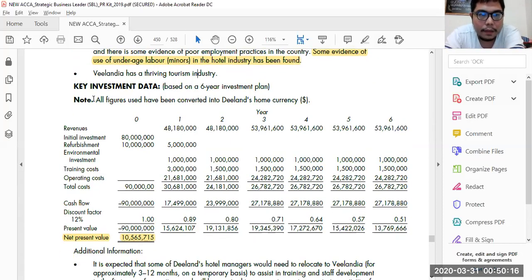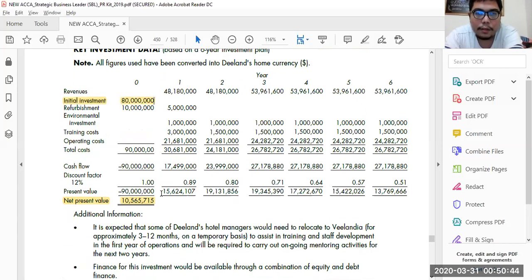Next, how about acceptability? One of the things you can write is the net present value here. This is a financial return. Also, if you notice, the initial investment is 80,000. The net present value is a return, so it is a return over the initial investment. You can use ROI, return on investment. You can write that in your acceptability part.